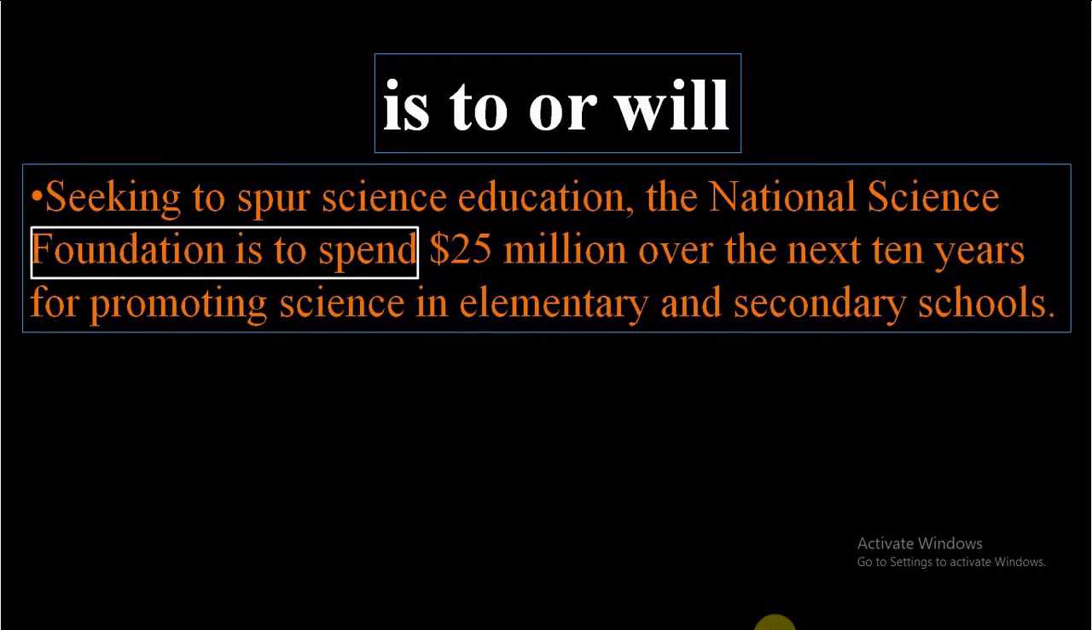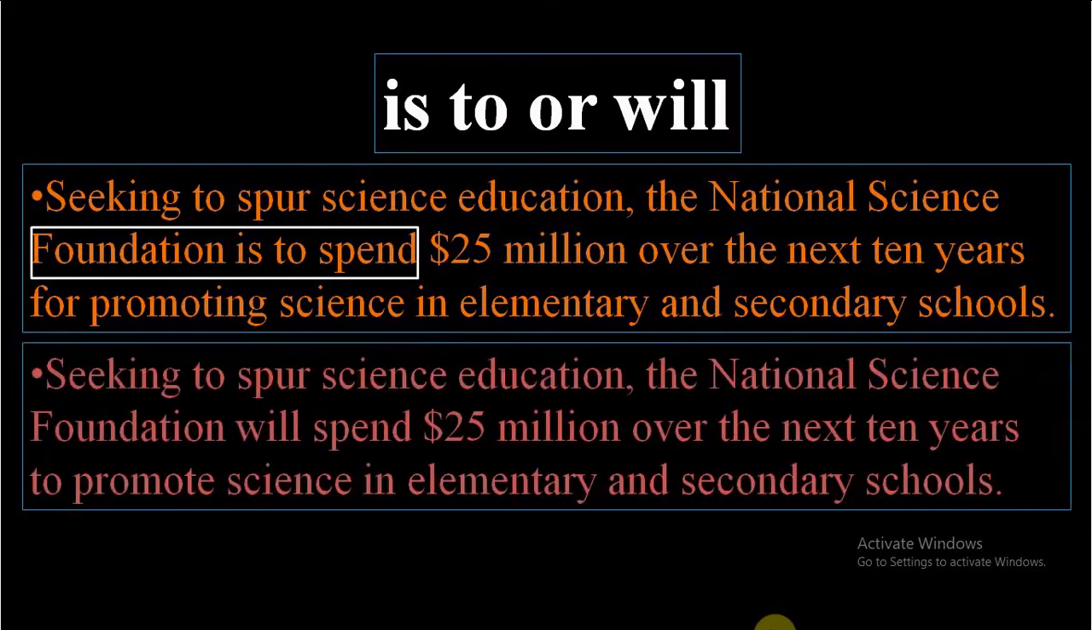It's been what? The amount has been already given. And after that, they started using it, but $25 million are left to use, and that is why is to spend. Did you see? But here the intention is what? Seeking to spur science education. It's been what? It is expected that the total amount will be spent. And it is what? It is prediction that there is spending.